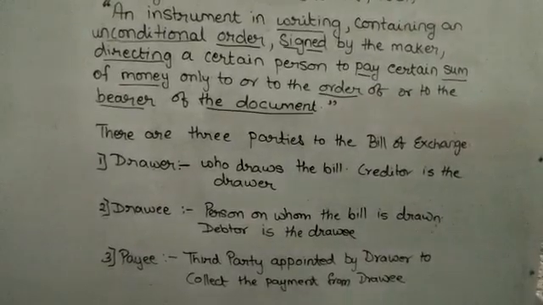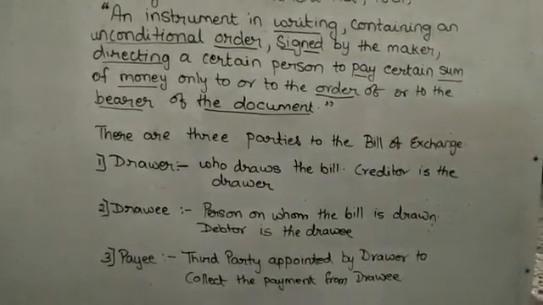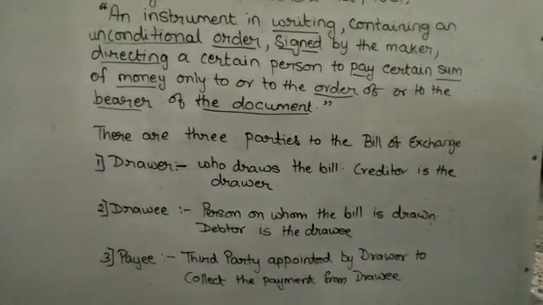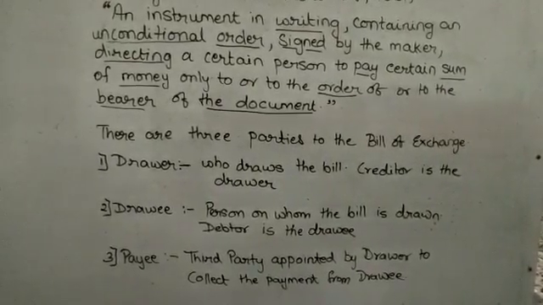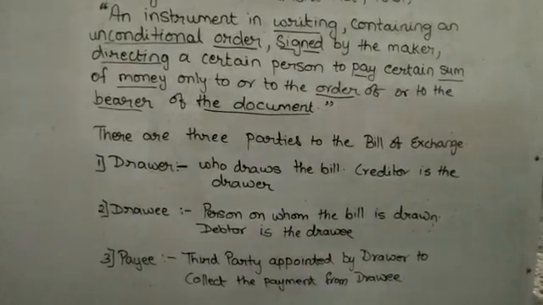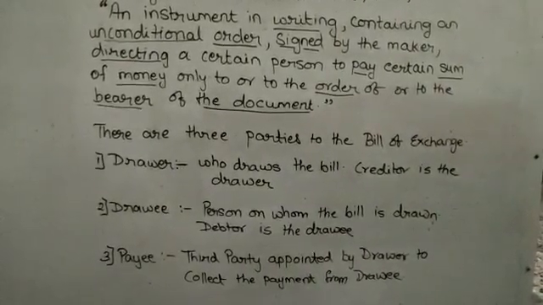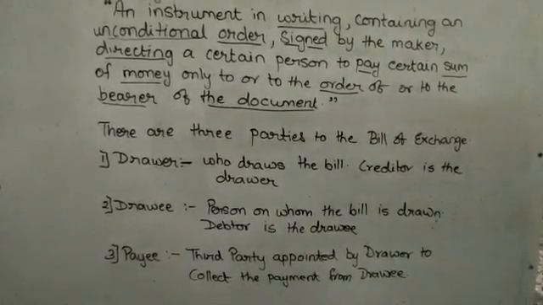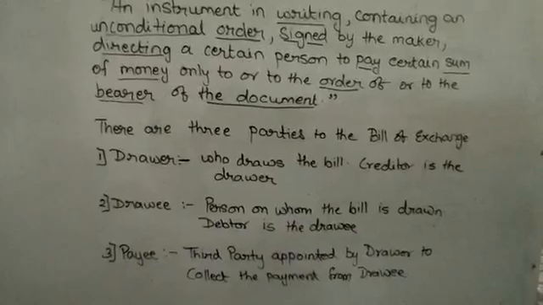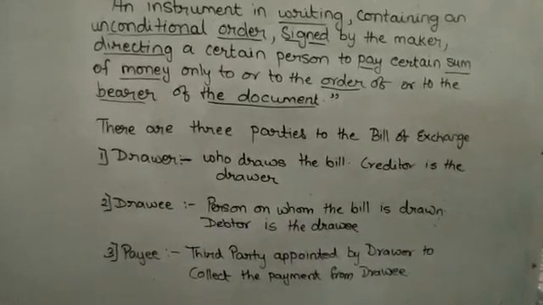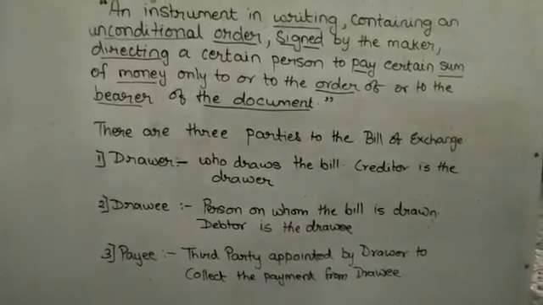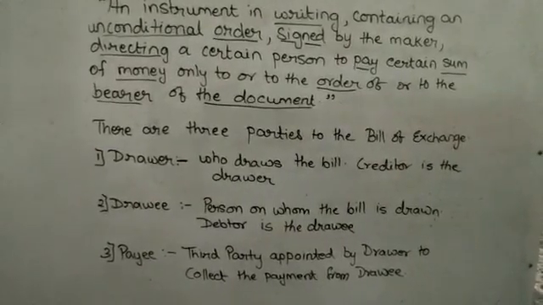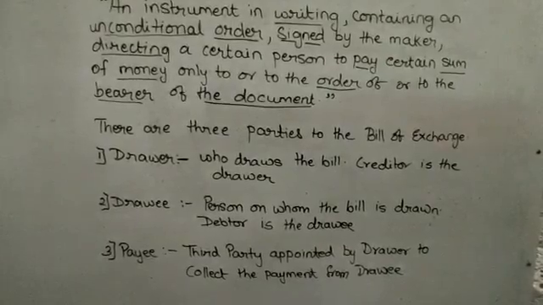Now sometimes the drawer himself can become the payee. It is not necessary that a payee should always be appointed. If the drawer can approach the drawee to collect the payment, then the drawer himself becomes the payee. So a payee can be a third party or he can be the drawer himself. So these are the three parties to the bills of exchange.